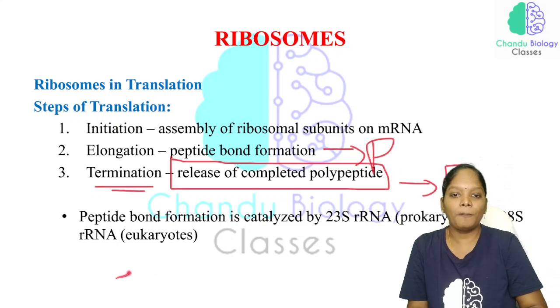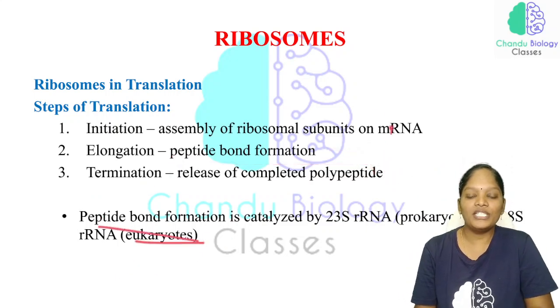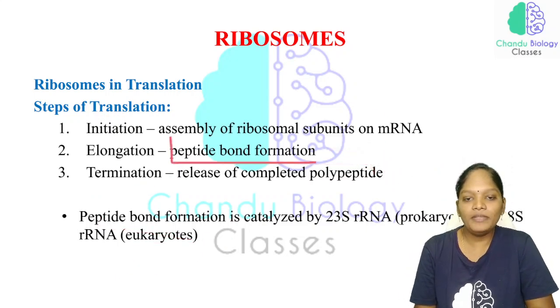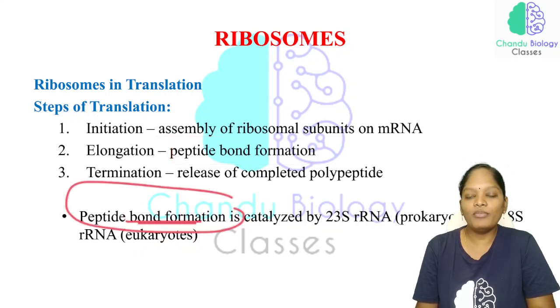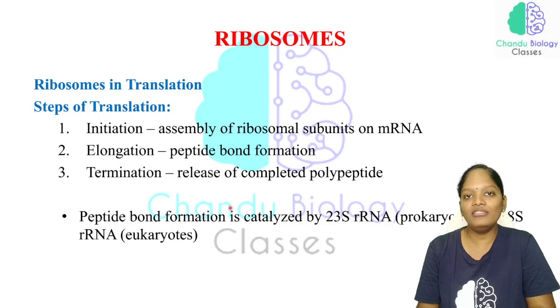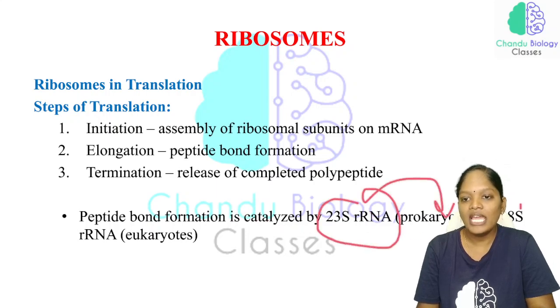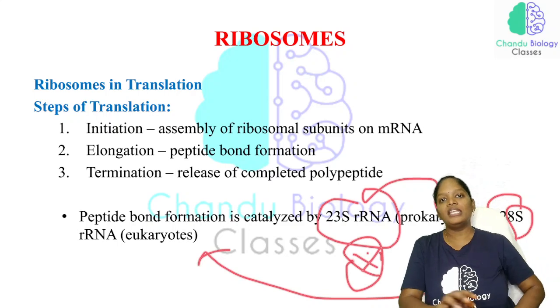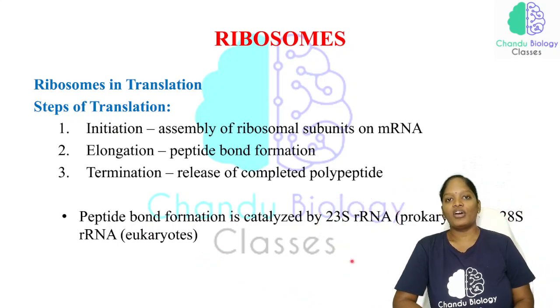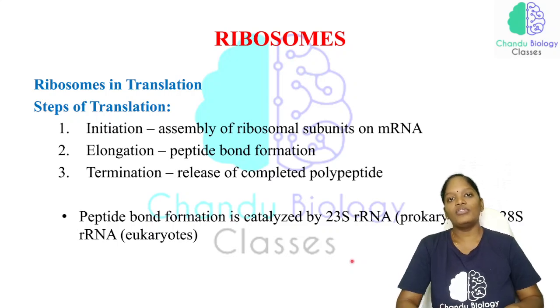Now, peptide bond formation. Here we have studied how the peptide bond is formed with the help of rRNA: 23S rRNA in the case of prokaryotes, 28S rRNA in the case of eukaryotes. This can be expected in the question: which rRNA is involved in peptide bond formation? You should know 23S rRNA in prokaryotes and 28S rRNA in eukaryotes.